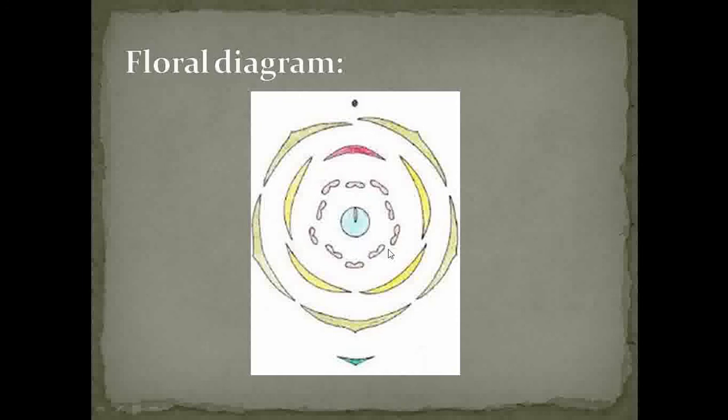Then about the androecium, these are the 10 stamens arranged here, and after taking the LS of the ovary you are going to observe a structure like that under the microscope. And this represents the bracteate nature of the flower. This is the axis. So this is the floral diagram of Caesalpinia pulcherrima.